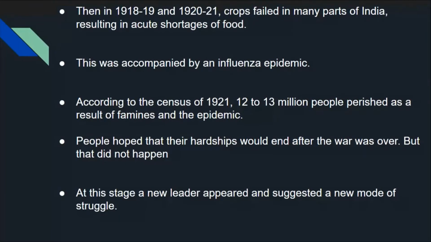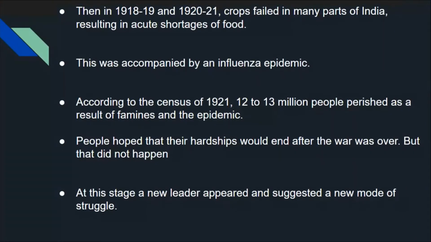Then in 1918 to 19 and 1920 to 21, there was a crop failure in many parts of our country, resulting in shortage of food. This was accompanied by the influenza disease. So these two are the main problems in our country, India: shortage of food and influenza disease. Due to this, 12 to 13 million people died.